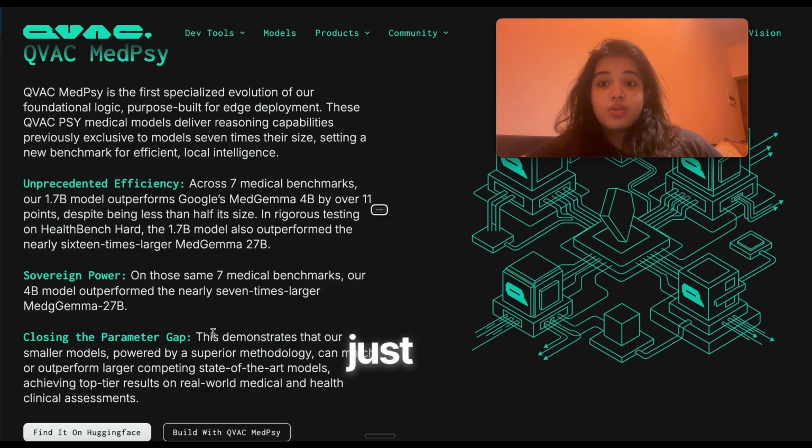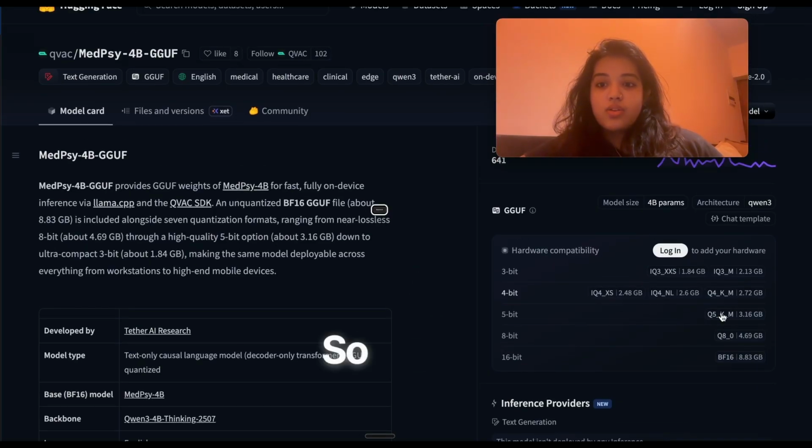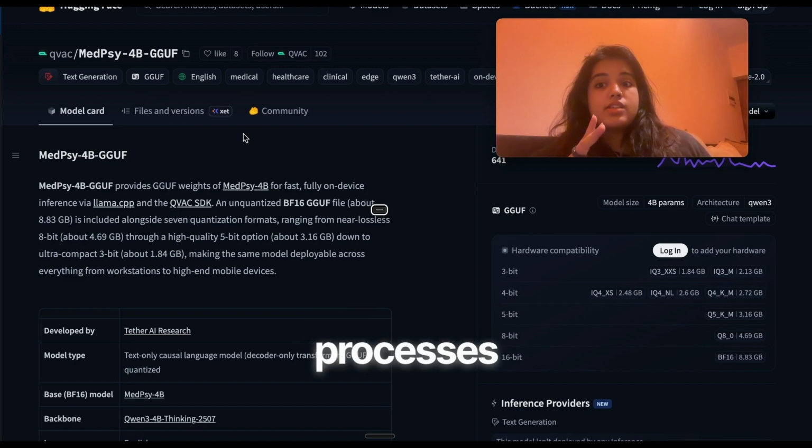So you can actually just go ahead and set this model up by installing it. You can find it on Hugging Face. So we are making use of the Q4KM with a size of around 2.7 GB that we have set up on the Mac. So we have two processes which will be running.